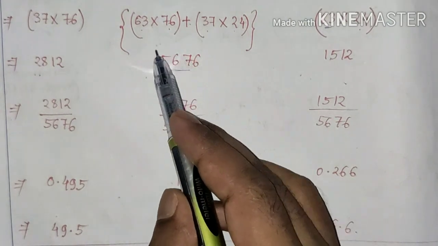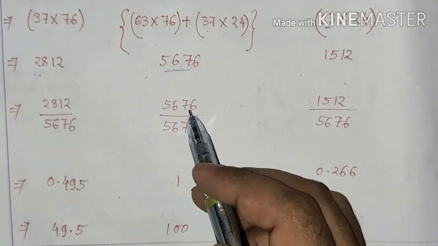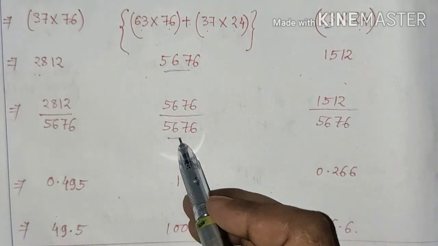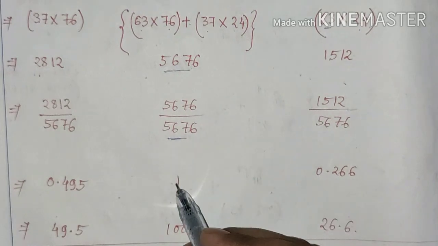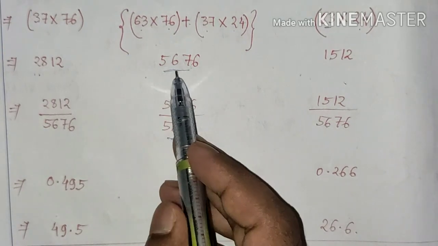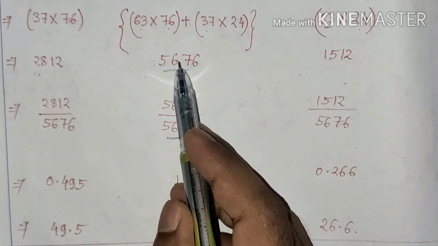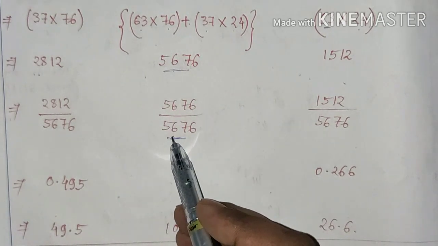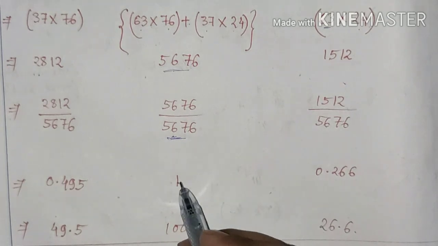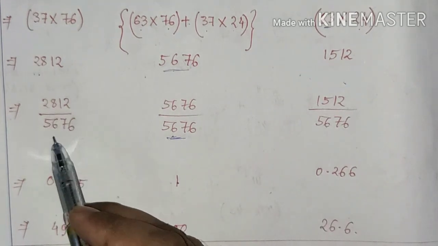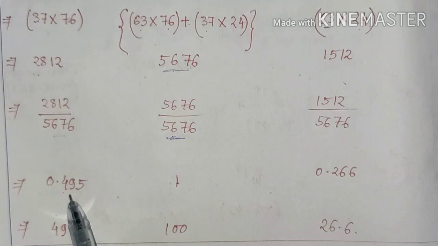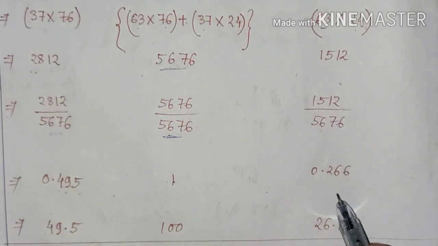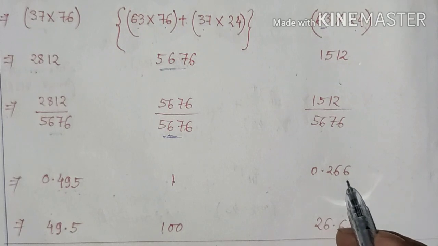I want to make this intensity value 100%, so I am dividing by this value, and it will give 1. We have to divide all three values by this, so dividing by 5676 gives 1, the next gives 0.495, and the last gives 0.266.